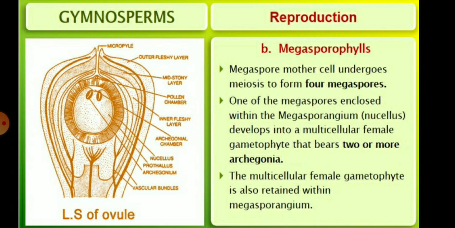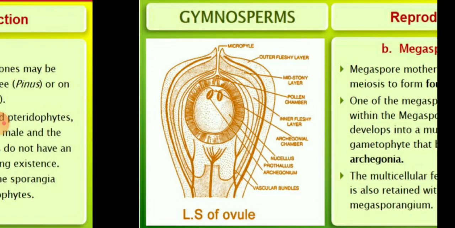So, children, the megaspore mother cell undergoes meiosis, which is the reductional division, to form four megaspores. One of the megaspores enclosed within the megasporangium, or nucellus, develops into a multicellular female gametophyte that bears two or more archegonia. The multicellular female gametophyte is also retained within the megasporangium.